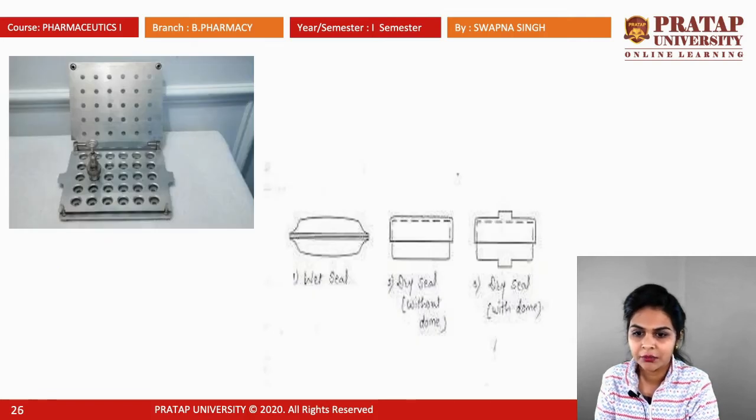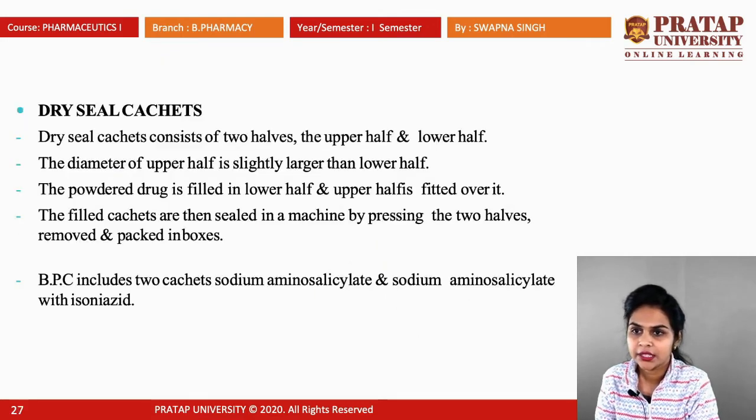This is the diagram of wet seal sachets. This is the apparatus for preparation of wet seal sachets. Dry seal sachets consist of two halves, the upper half and the lower half. The diameter of the upper half is slightly larger than the lower half, and the powder drug is filled in the lower half. The upper half is fitted over it like a capsule, and the filled sachets are then sealed in a machine by pressing the two halves, removed and packed in boxes.